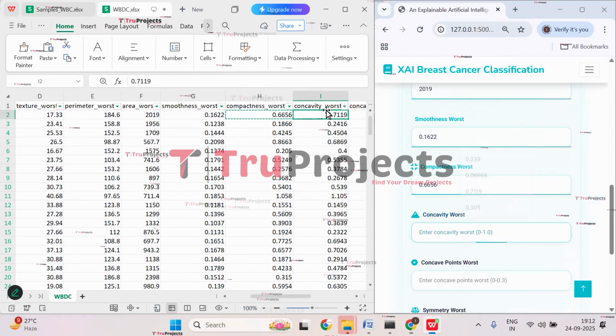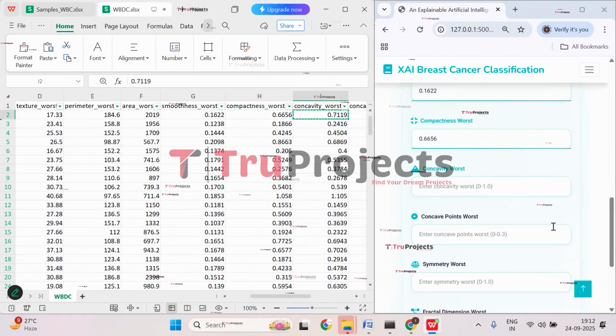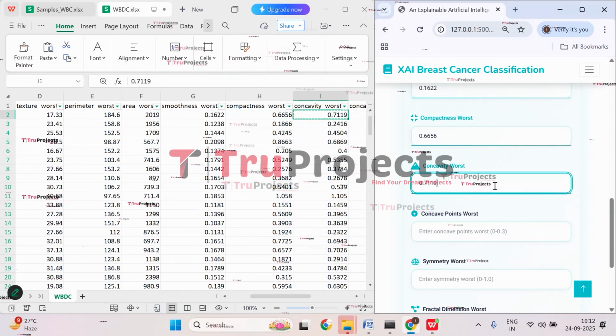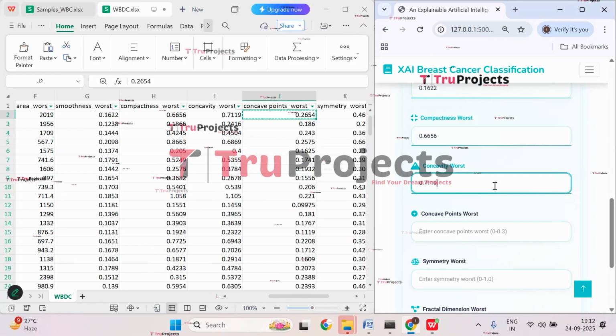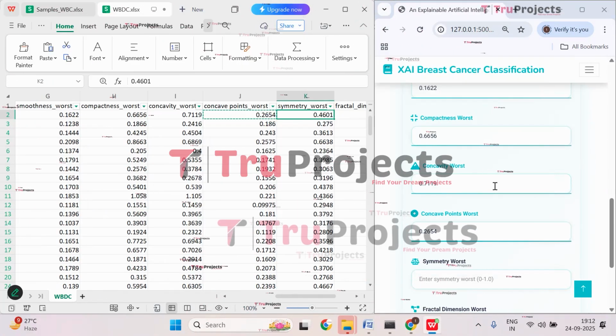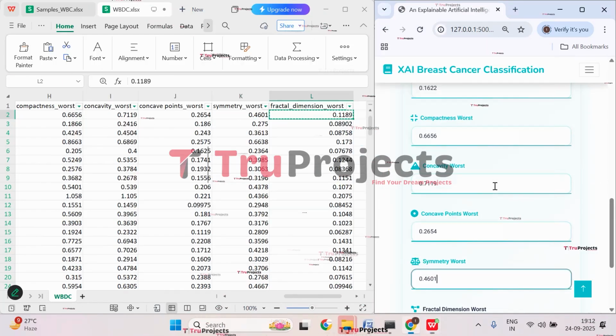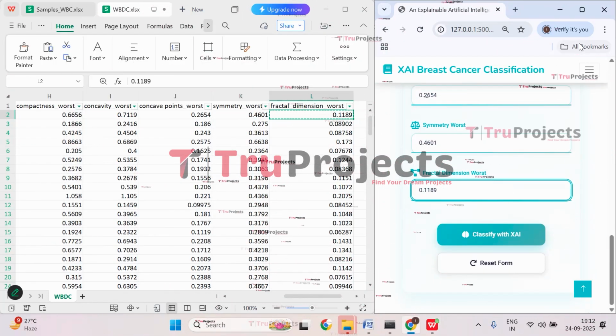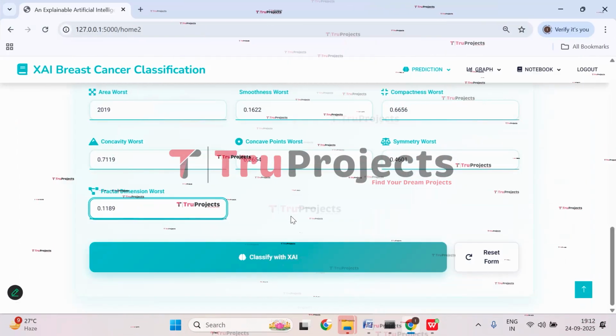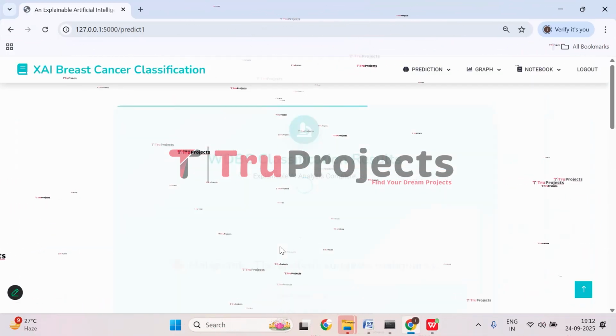Then concavity burst is 0.7119. Concave points is 0.2654. And symmetry burst is 0.46. Fractal dimension burst is 0.1189. Now let's click on classify with XAI.